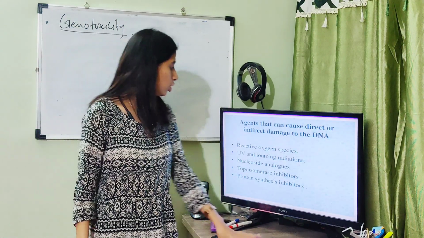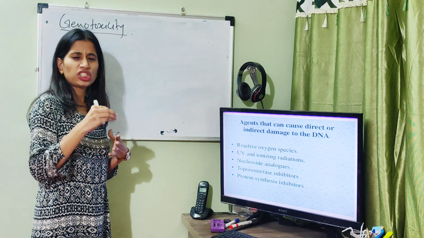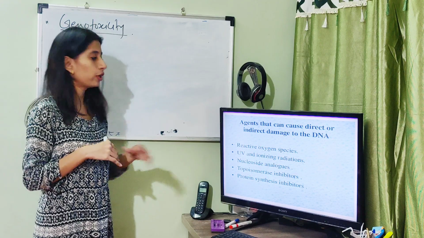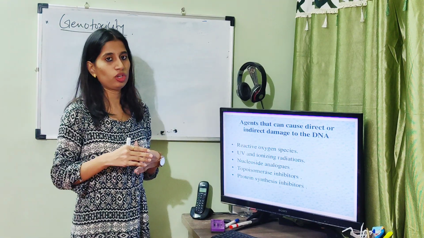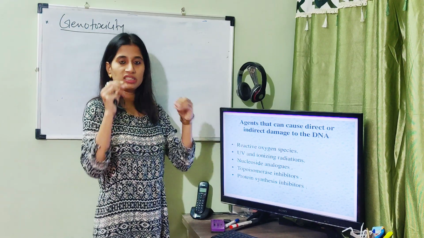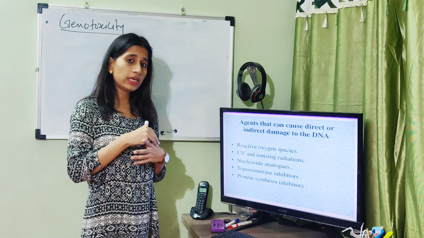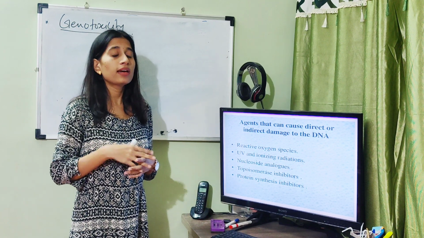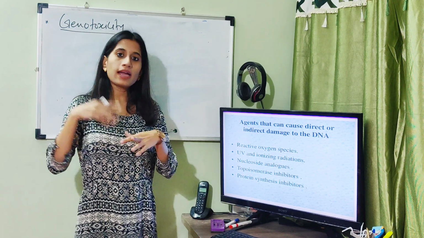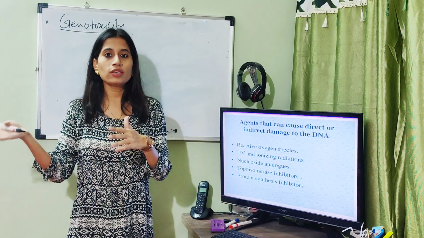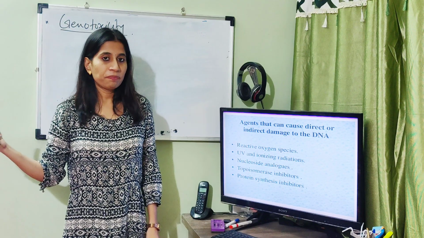Genotoxicity refers to agents which are dangerous for the genes, the genetic material in our body. These are agents that can cause direct or indirect damage to the DNA molecule. They are harmful because they bring changes in the whole cell, right? They can form mutations, and mutations can cause cancer. In this way, all these terms are interrelated, correct?